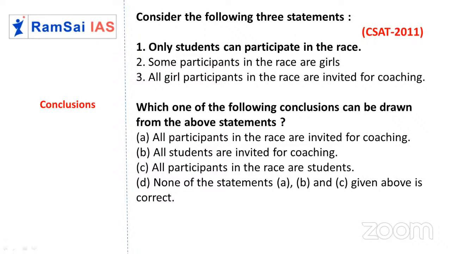Can anybody guess who are more, boys or girls? Wait, we should not assume anything. We are solving statements and conclusions, so we should not pre-assume anything. The next one: all girl participants in the race are invited for coaching.